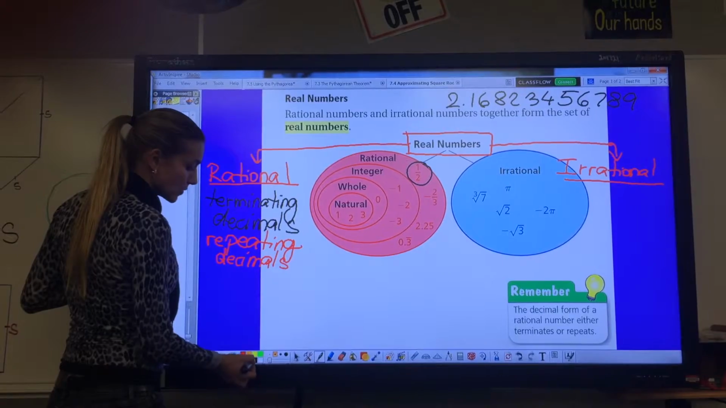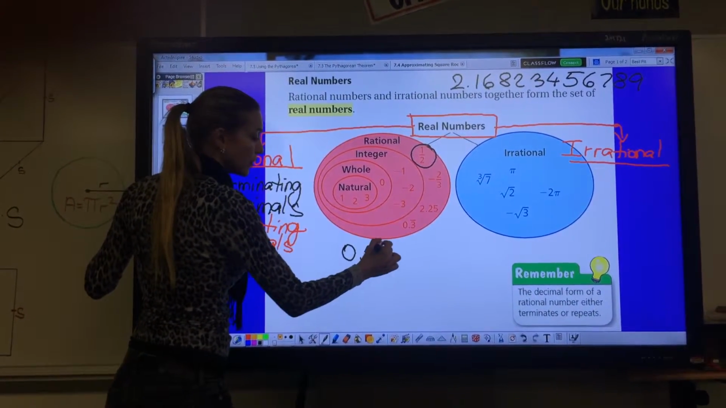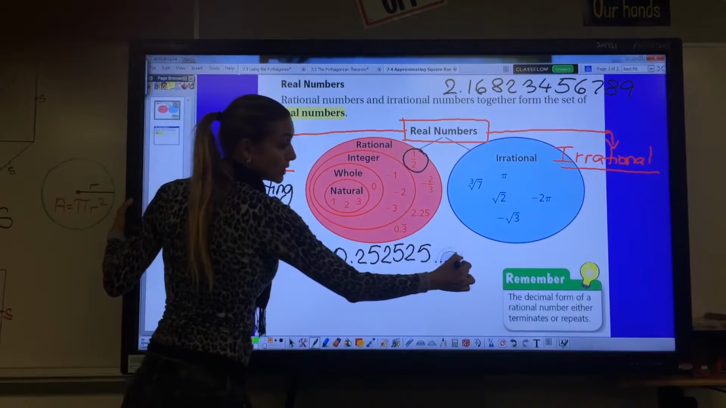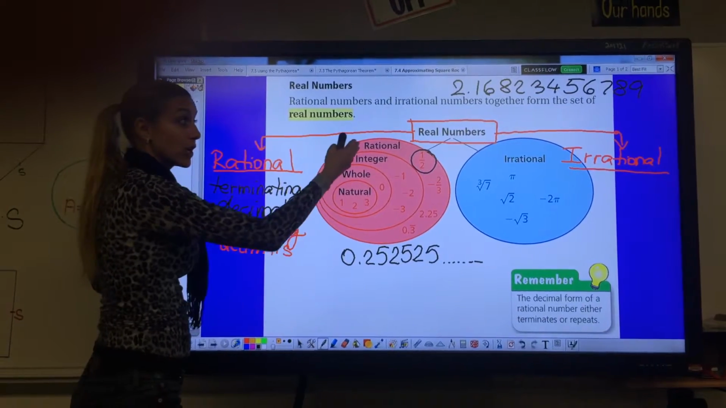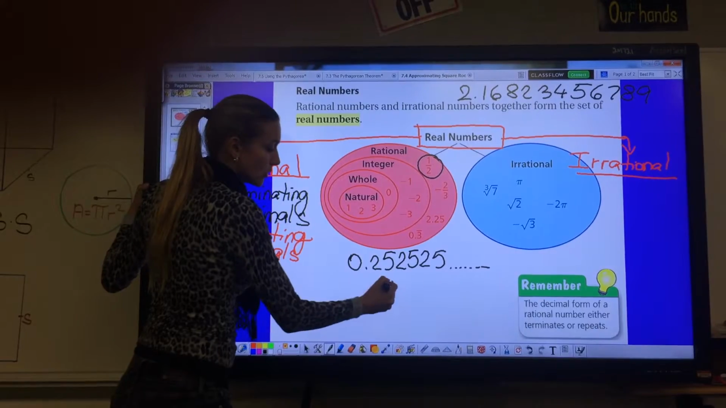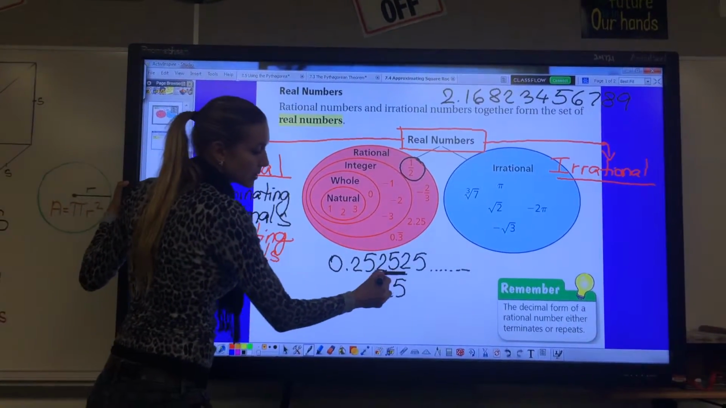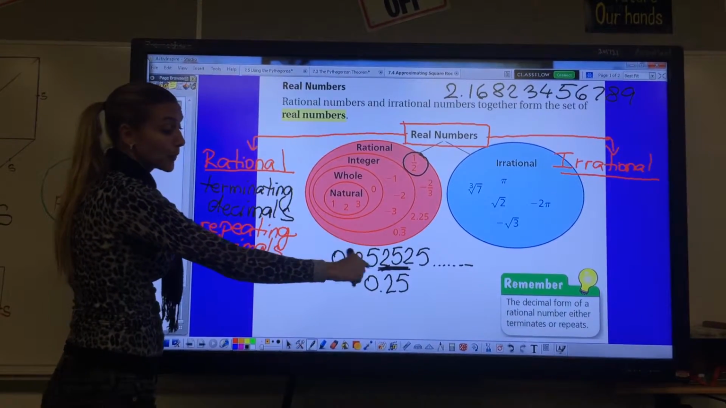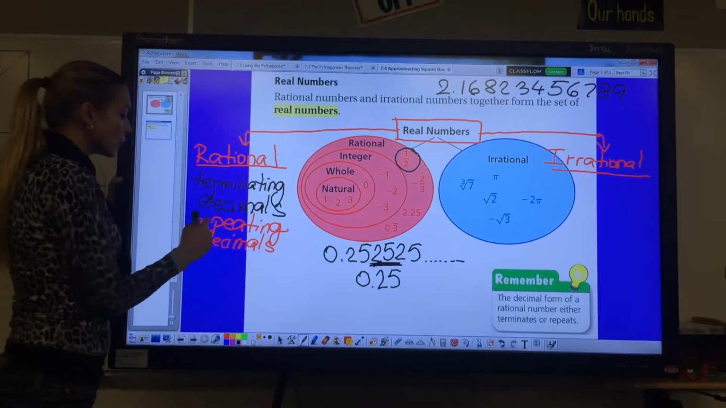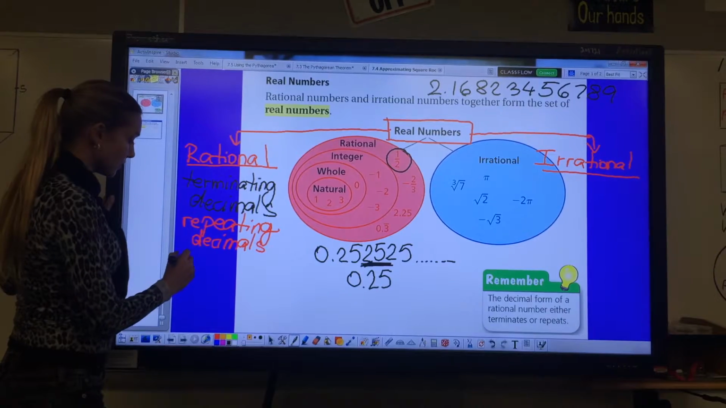Why repeating decimals? If I give you, for instance, 0.252525, you can all predict what's going to be next, right? Again, rational numbers are very predictable. I know what is coming next. So if I saw something like 0.25 with the repeating symbol above it, that's a repeating sign, I know it's rational because I can predict what is coming. So, repeating decimals.